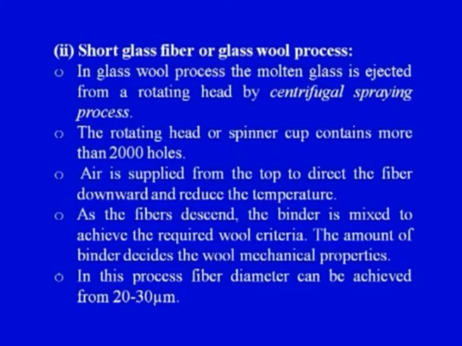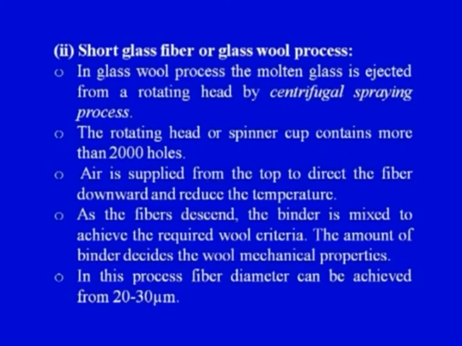So, there are two stages that we have seen: in the glass wool process the molten glass is ejected from a rotating head by a centrifugal spraying process. The rotating head is rotating at a high speed and centrifugally we are spraying the small fibers. The rotating head or the spinner cup contains a large number of holes, out of which the glass would come out in the form of short fibers or the glass wool. Air is supplied from the top to direct the fibers downward and reduce the temperature.